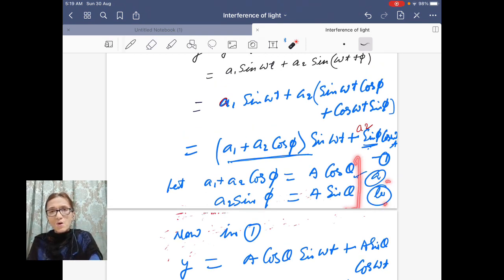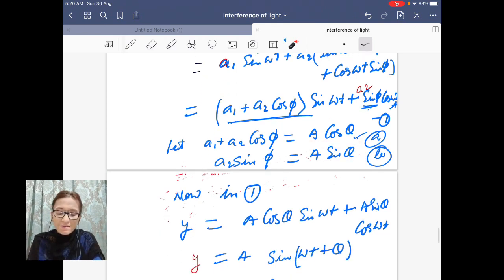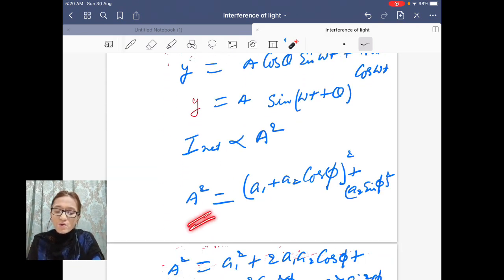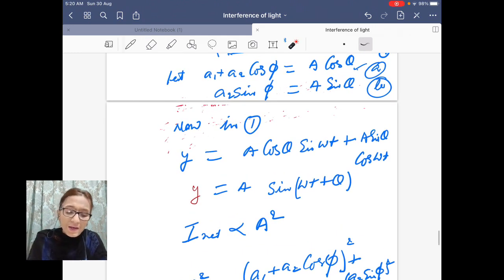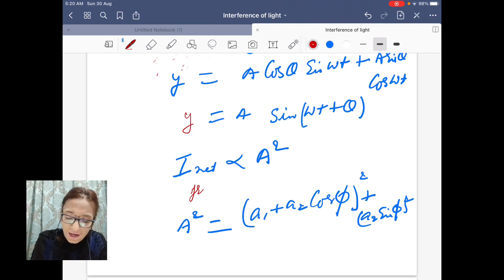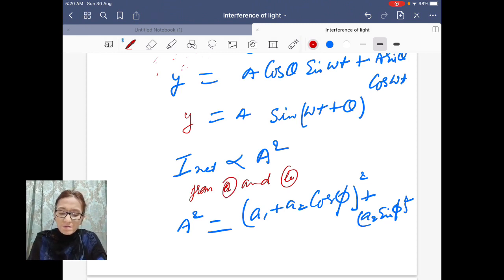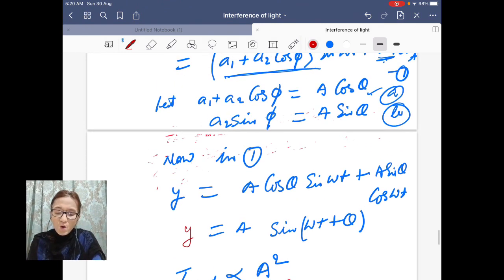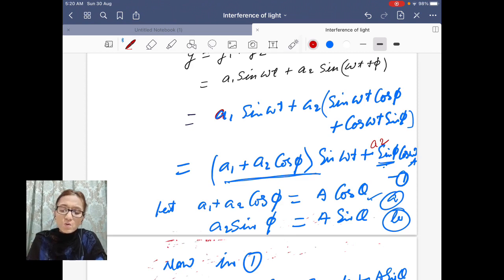You know that cos square theta plus sine square theta is equal to 1. So when you square the two terms and add, you will get A square. A square is equal to, from a and b, this term square plus this term square.